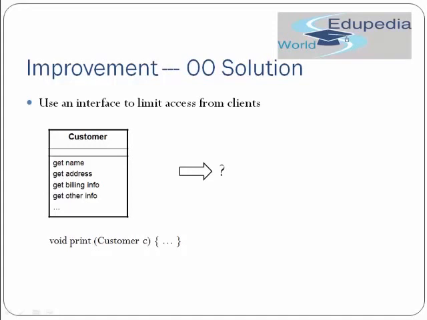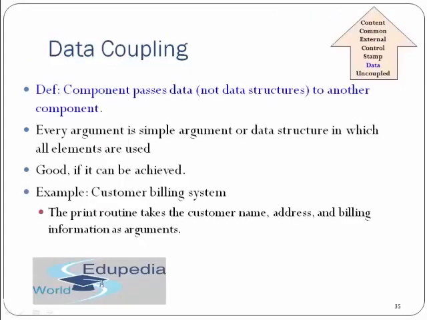Maybe to a client we don't want to give everything. Maybe we don't want to give the other info, so we can restrict that using an interface. We can make the client access the interface and not let the other info method be there.